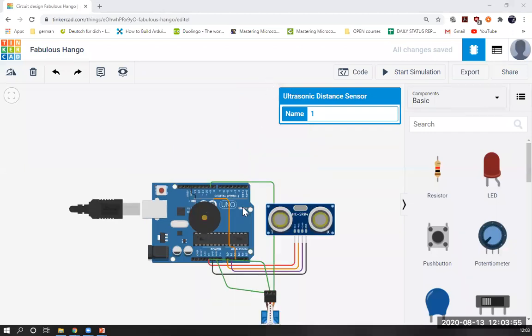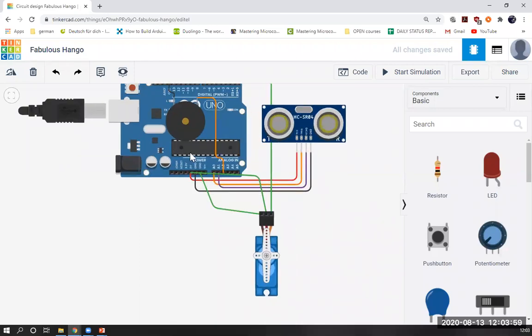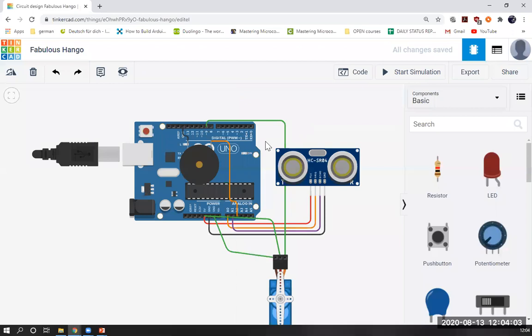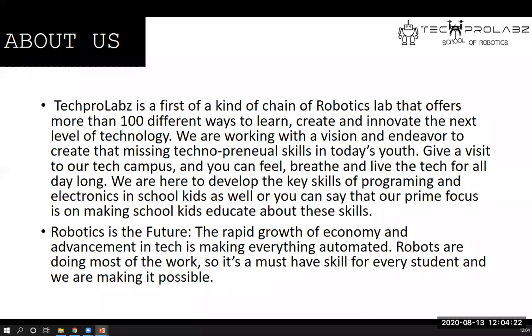The first question that was coming up was: sir, we will study robotics, but how are we going to make it, right? So we are going to make it using this simulation software. And also when your school opens up, you will have a chance to work on real hardware also. So let me close it and go back to our presentation.